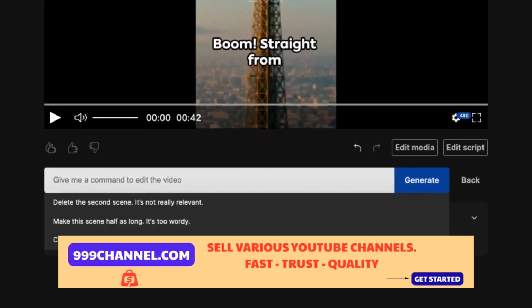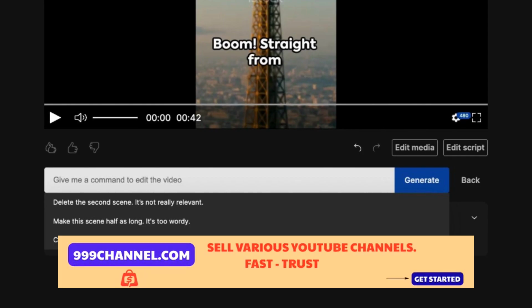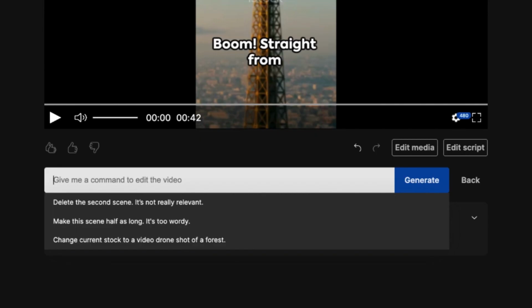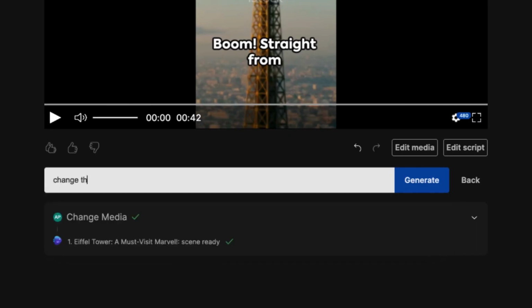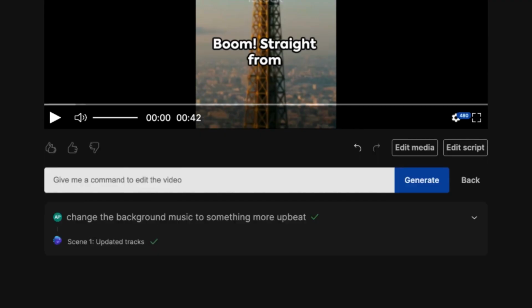Here you can literally input a prompt exactly like you would do with ChatGPT, and InVideo's AI will edit the video for you. It's like your personal video editor. For instance, I would like to change the background music to something a little bit more spicy. So let's instruct it to change the background music to something more upbeat. And as you can see, it is going to jazz things up with some upbeat music.